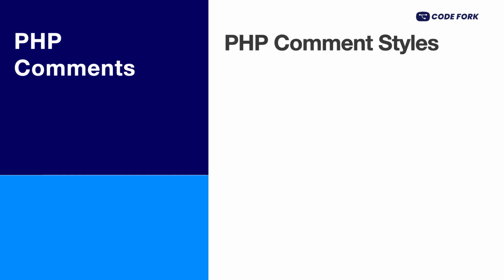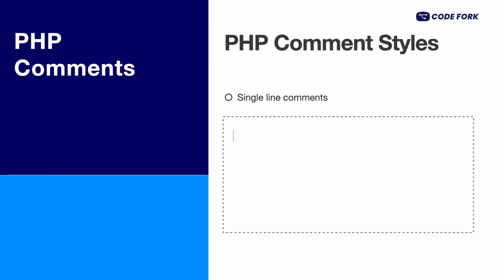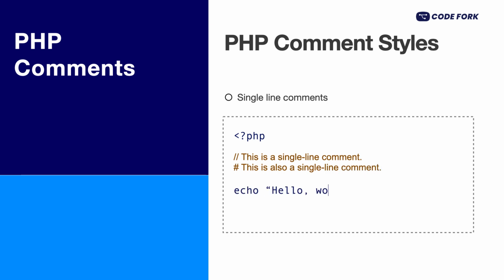PHP comments are written in two styles: single-line comment and multiple-line comment. Single-line comments. Take our first PHP code "Hello World." To leave a single-line comment, type 2 forward slashes followed by your comment text. All text to the right of the slashes will be ignored. You can also use a hash symbol instead of 2 forward slashes to make a single-line comment.